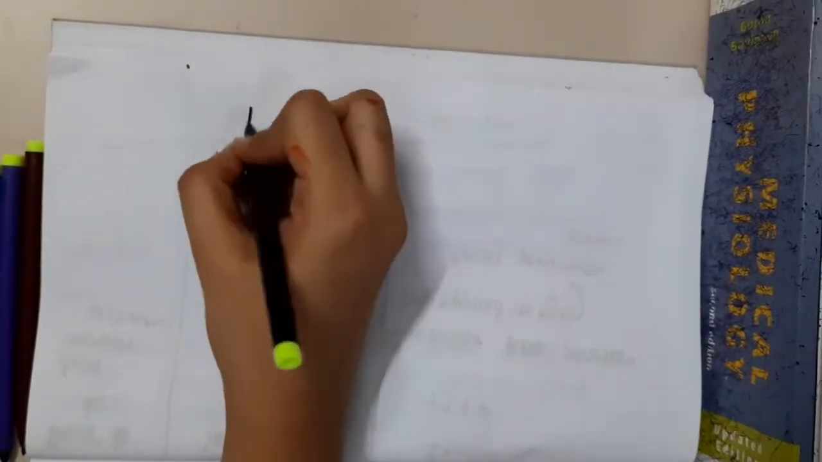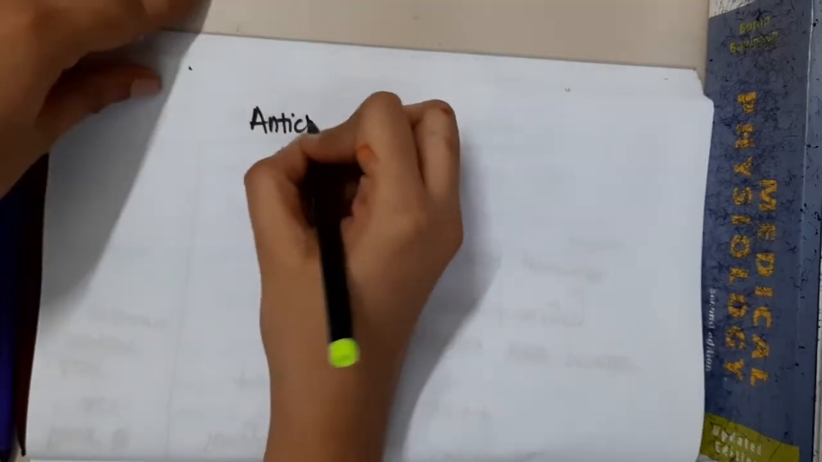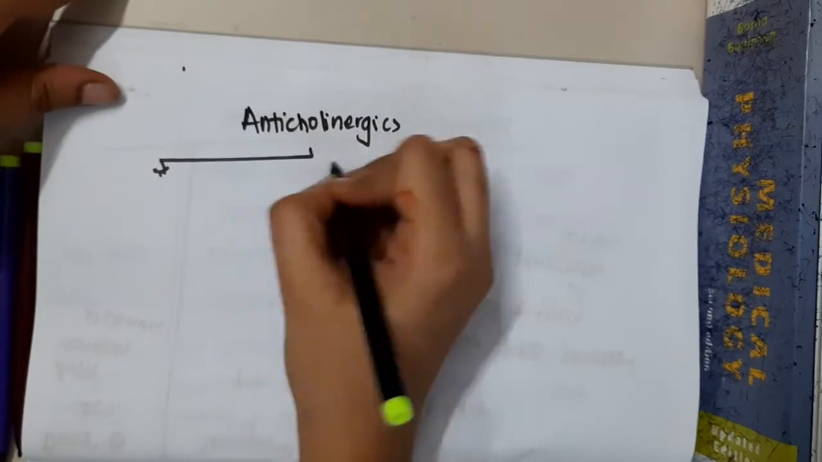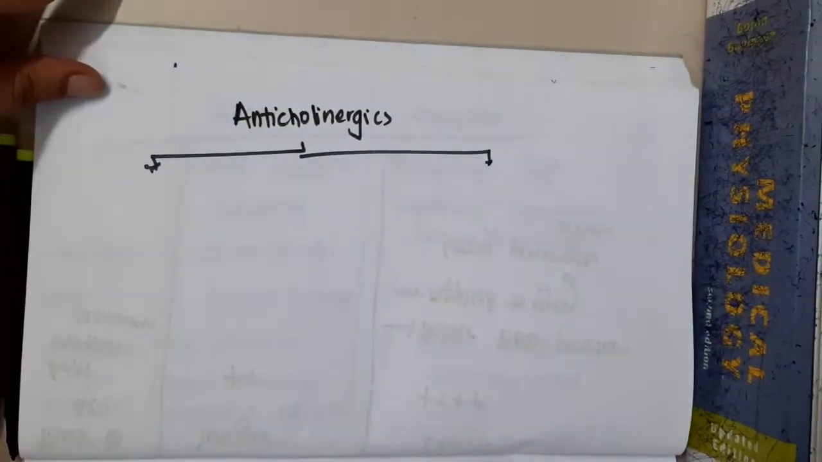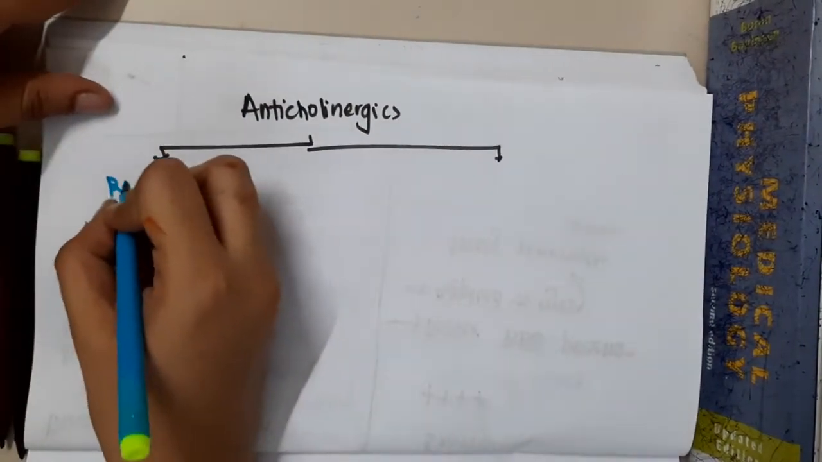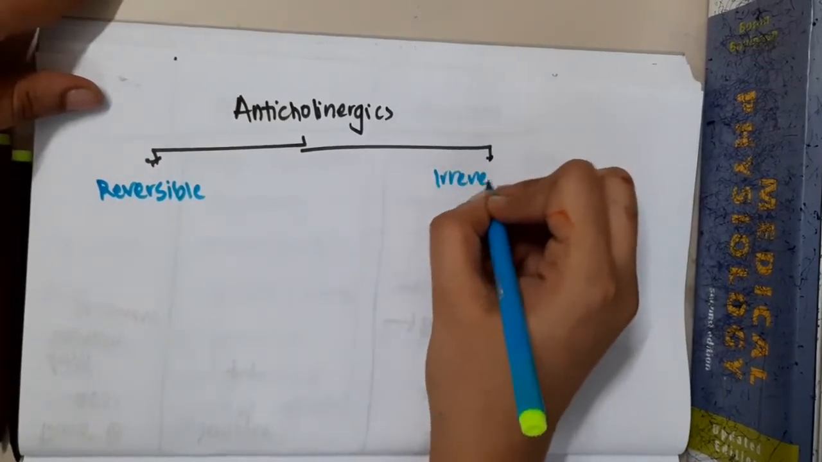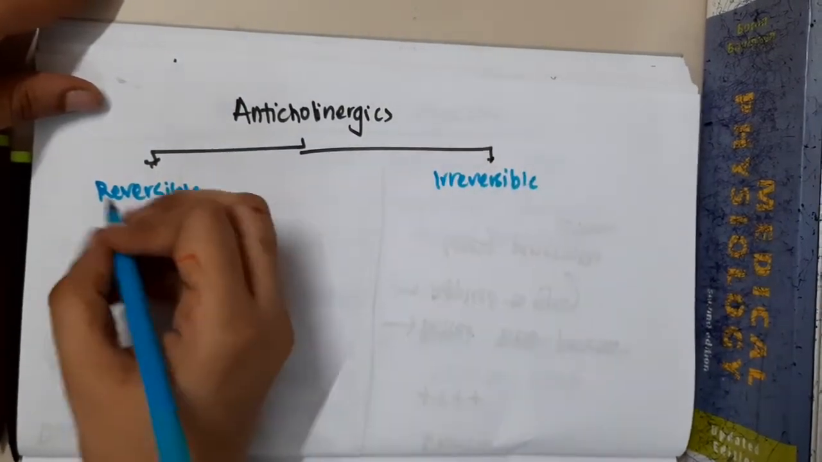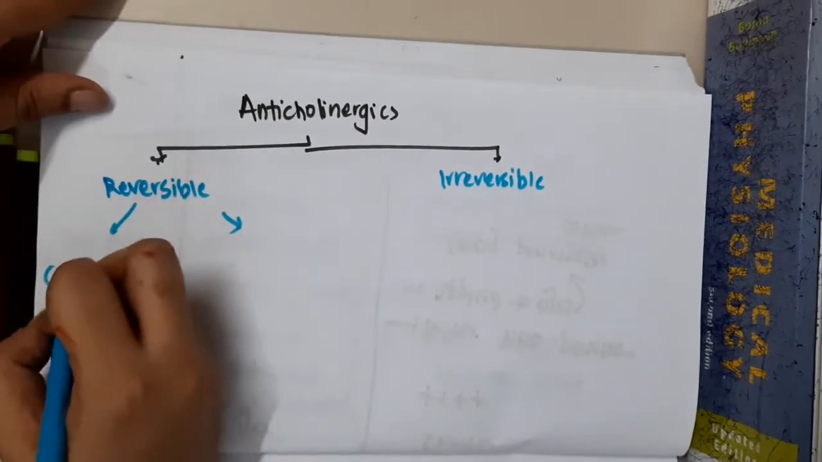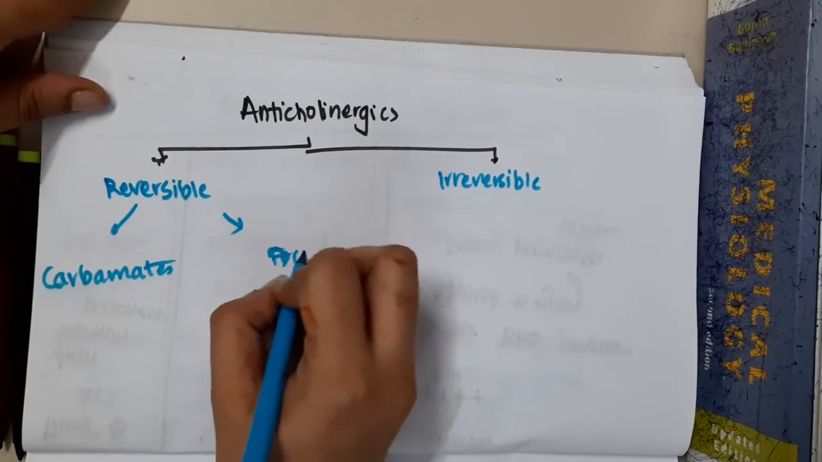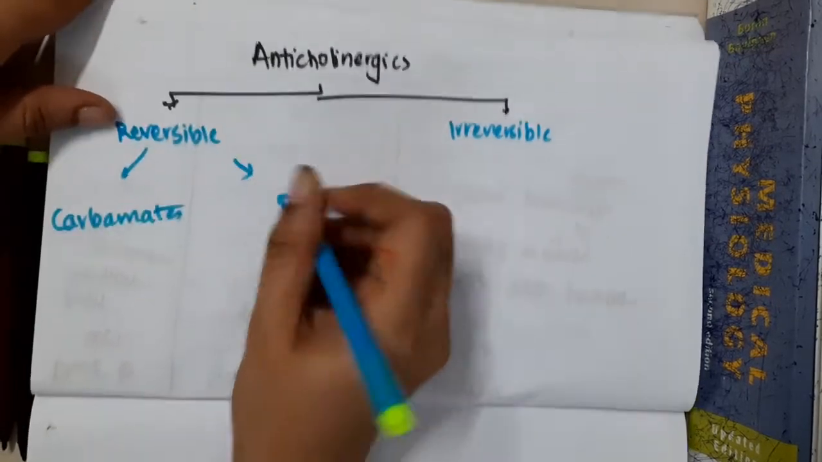Hello friends, let us now learn the classification of anticholinergics. Anticholinergics can be divided into two types. One, we have reversible anticholinergics. Second, we have irreversible anticholinergics. Reversible anticholinergics are of two types. One, we have carbamates. Second, we have acridine.